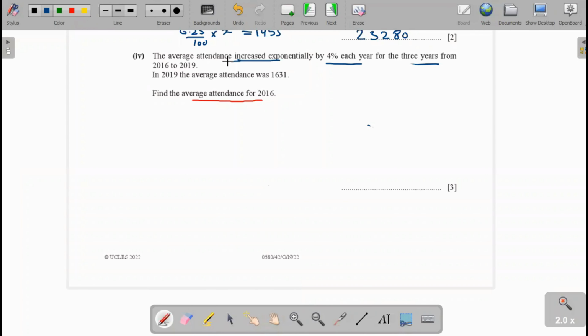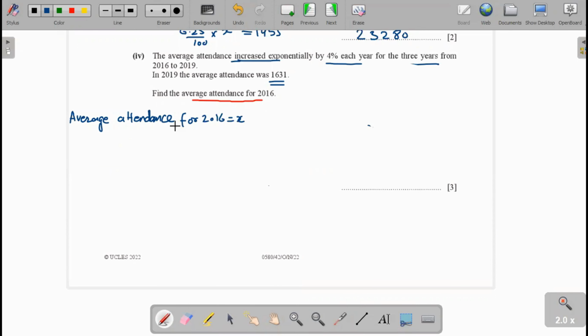The average attendance increased exponentially by 4% each year for 3 years from 2016 to 2019. In 2019, the average attendance was 1,631. Find the average attendance for 2016.